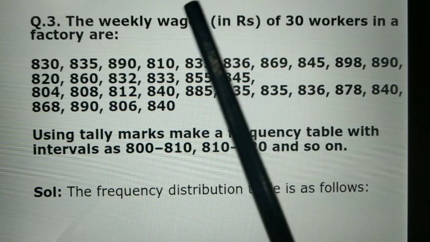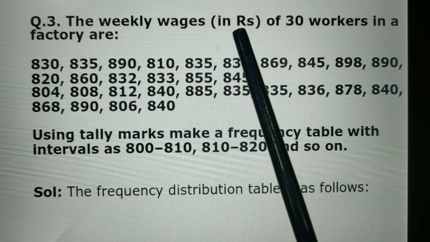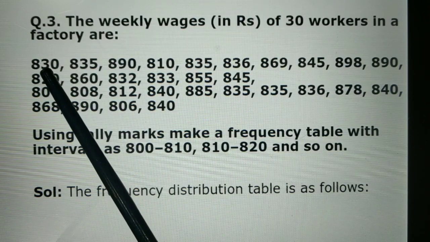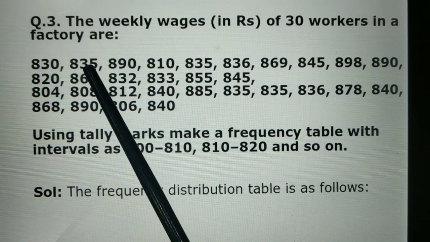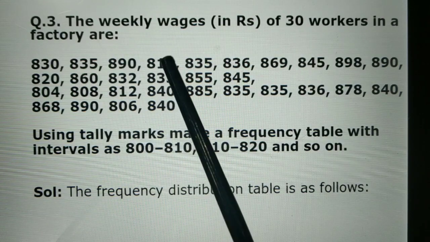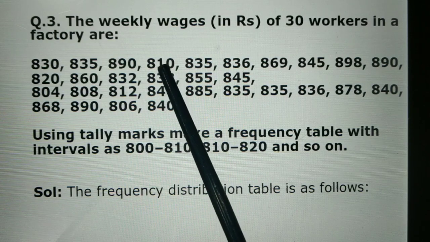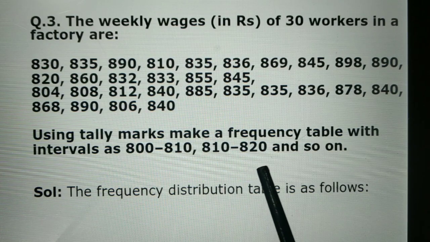Suppose we want to arrange 830. In which limit do we put 830? Between 830 and 840. 835 comes in 830 to 840 and so on. Suppose 810: these wages come in the range of 810 to 820.